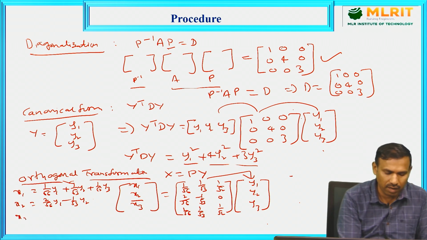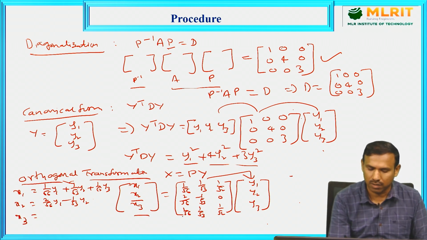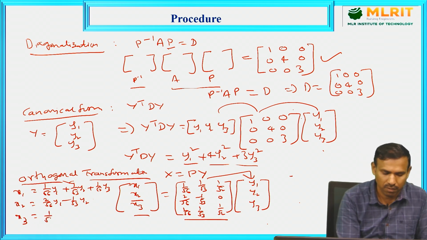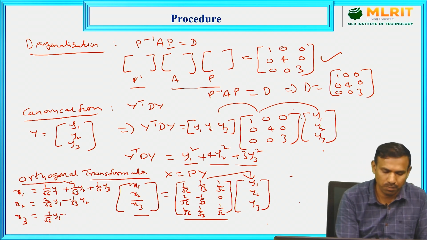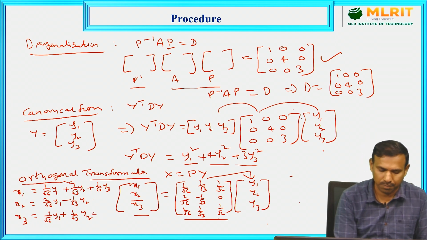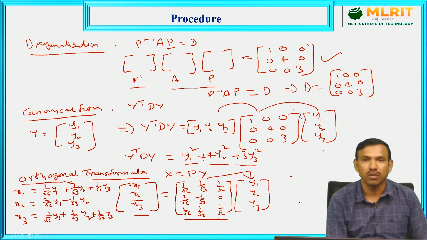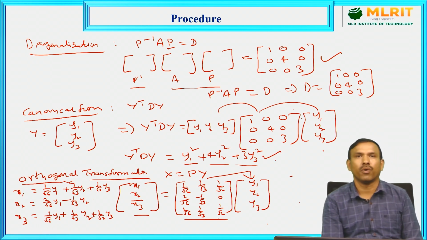Next x3, third row into column: 1 by root 6 y1, 1 by root 3 y2, and 1 by root 2 y3. This is the orthogonal transformation. It is the canonical form.